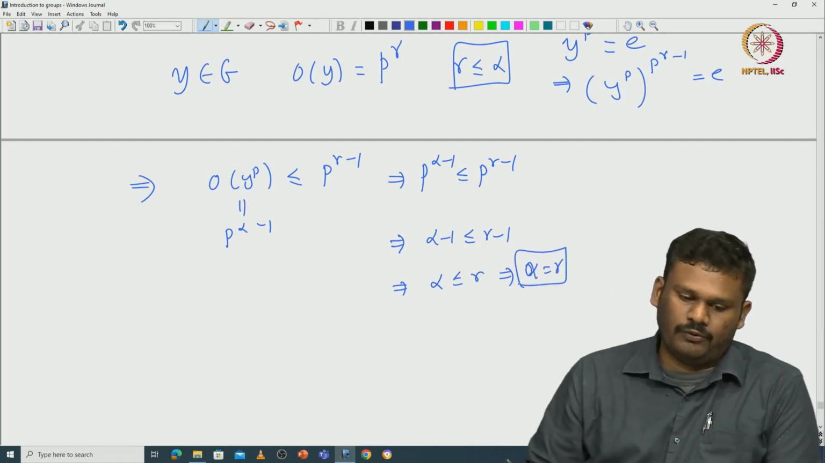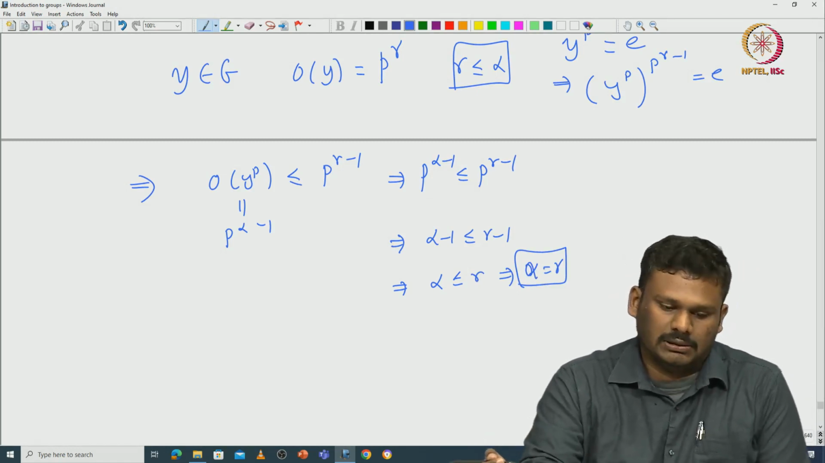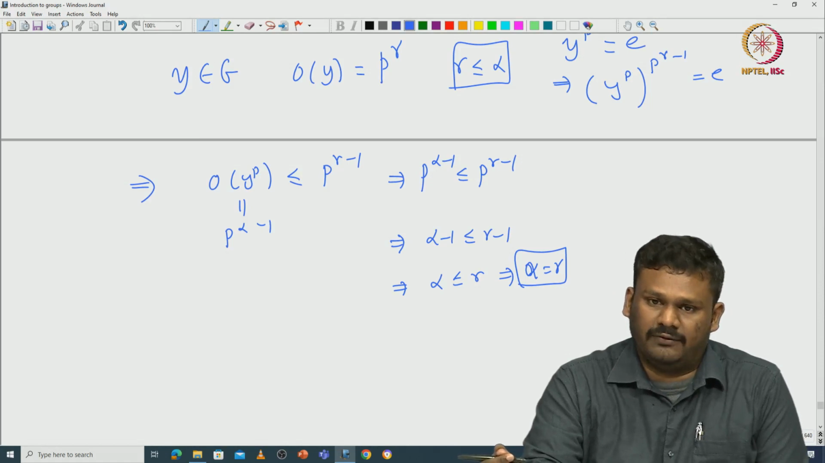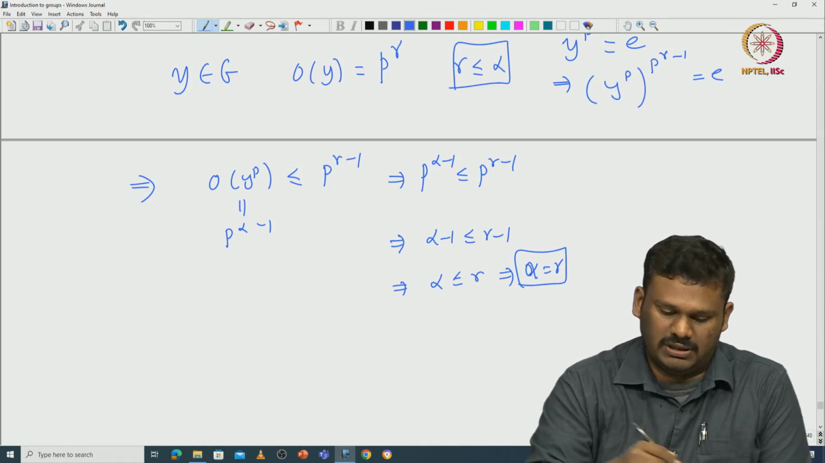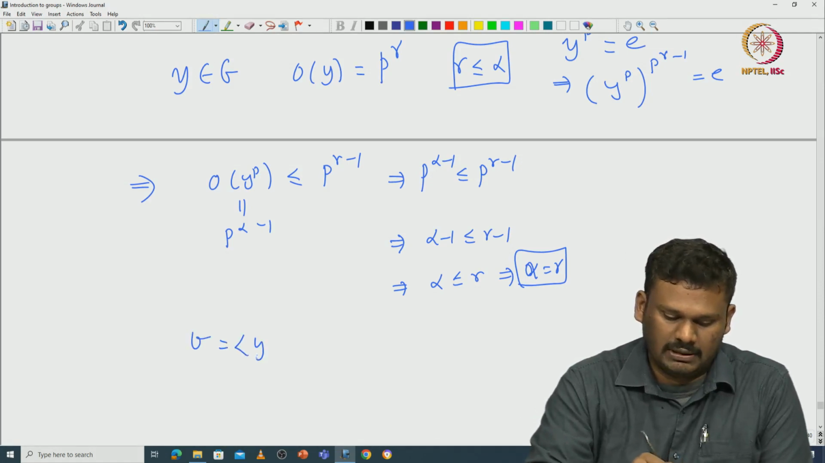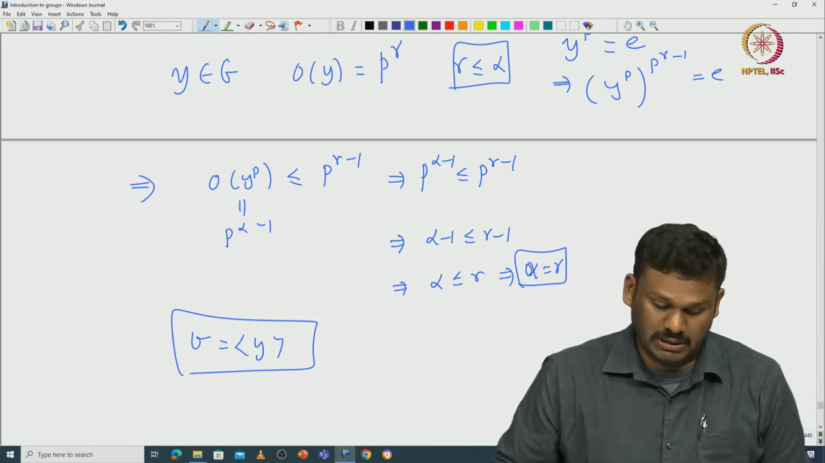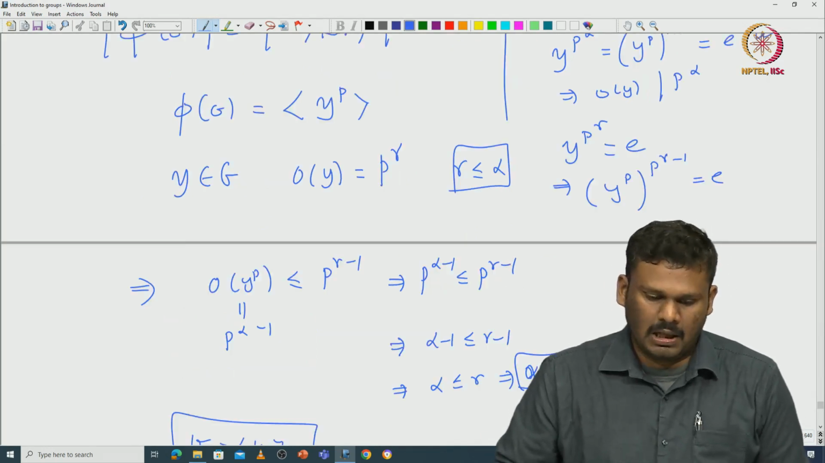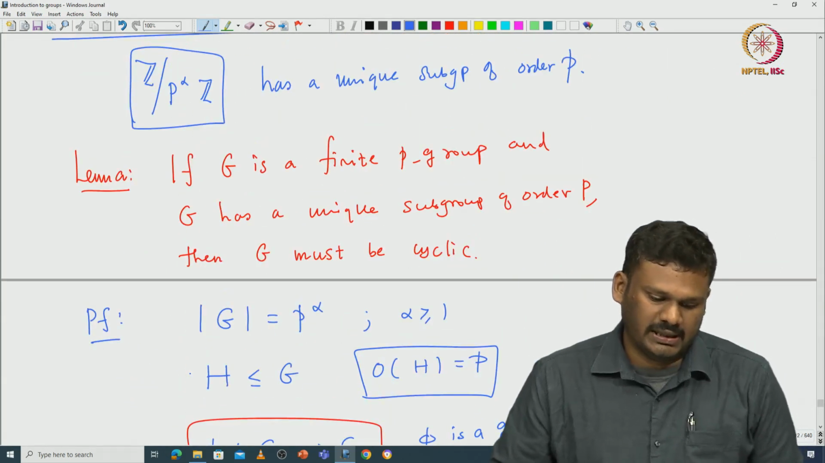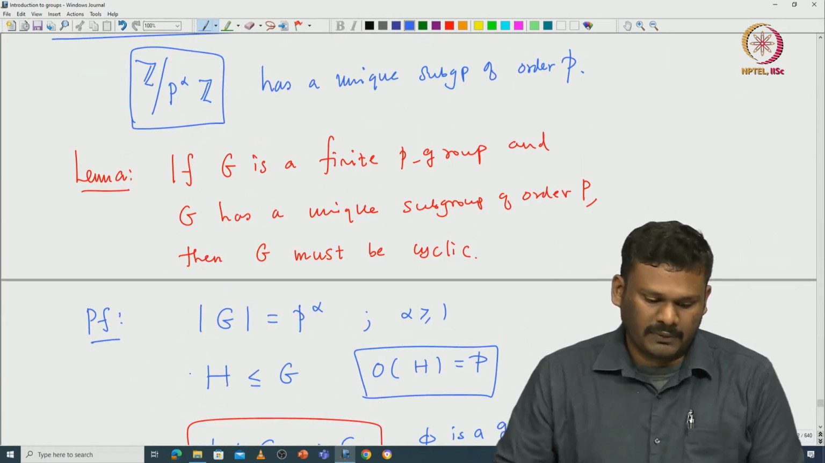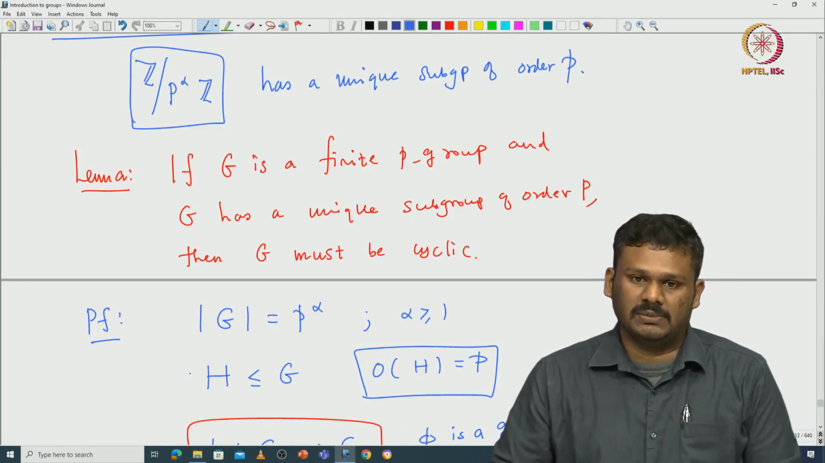So if you pull back the cyclic generator of this image pi of G, then that must be a cyclic generator of G. So we proved that G is generated by this cyclic generator y. This completes the proof of the lemma. Basically, what this lemma says is: if G is a finite p group and G has a unique subgroup of order p, then G must be cyclic.